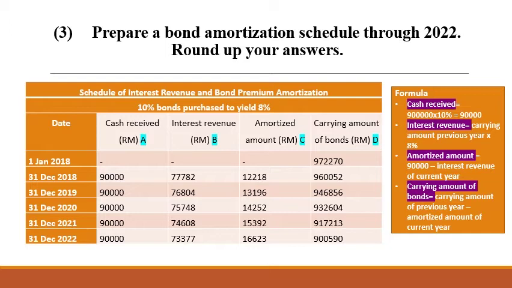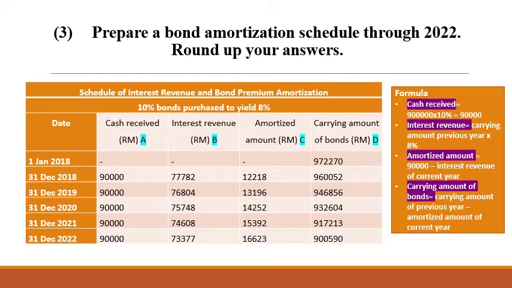Round up your answers. The schedule of interest revenue and bond premium amortization is prepared for a 10% bond purchased to yield 8%. The interest is paid once every year, at the end of each year until the maturity date. The formulas for this schedule are: the amount of cash received is calculated by taking 10% of 900,000 ringgit, which will amount to 90,000 ringgit. This amount is constant for every year.